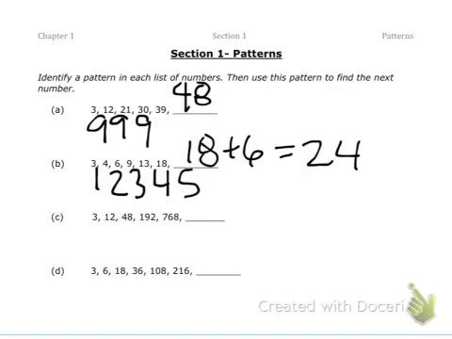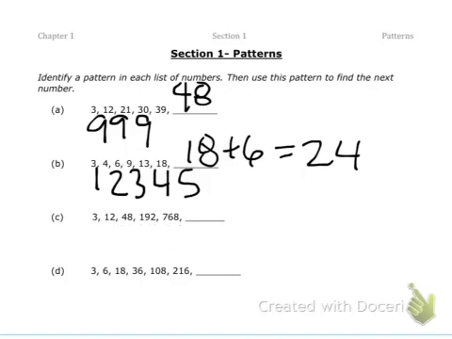For part C, let's see what we get when we add or subtract. The difference between 3 and 12 is 9. Between 12 and 48 is 36. Between 48 and 192, let me check that in my calculator. That gives me 144. So it looks like that's not really showing me a whole lot. So let's try multiplication. I'm going to erase what I have.